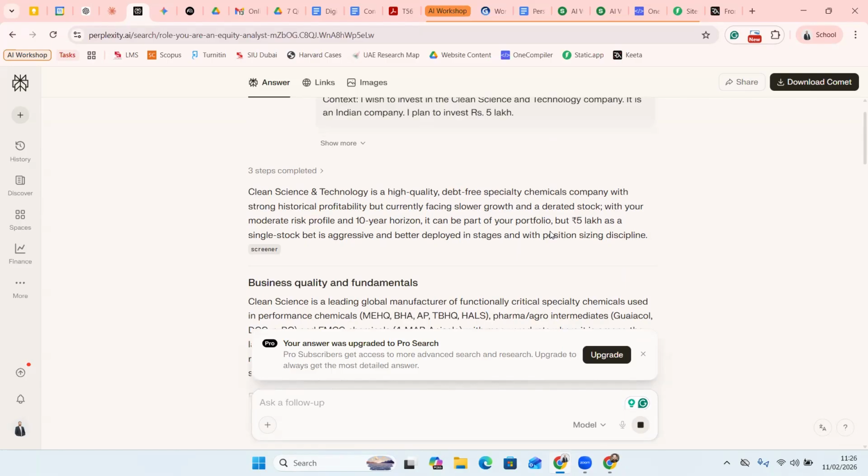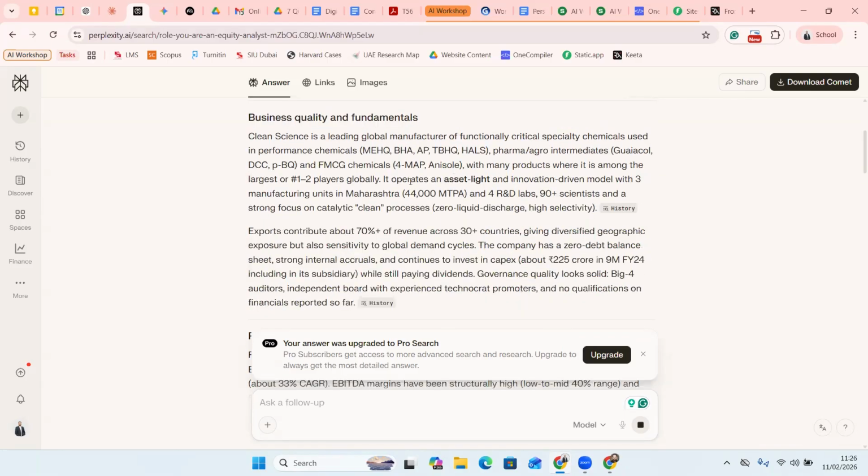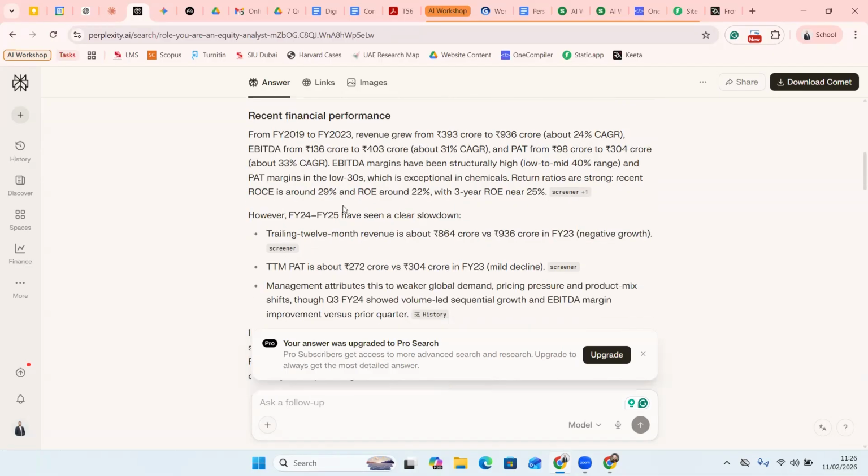So it talks about, okay, this is a company and I wish to invest 5 lakh rupees. Business quality fundamentals talks about the different aspects of what the business is into. Recent financial performance shows me how the company has grown over 24%. Great. It talks about the EBITDA, 31% CAGR, profit is 98 crores, so it's a profitable company. Then the ROCE is 29%, which is amazing. ROE is 22%. Great. So overall, it looks very good for me.